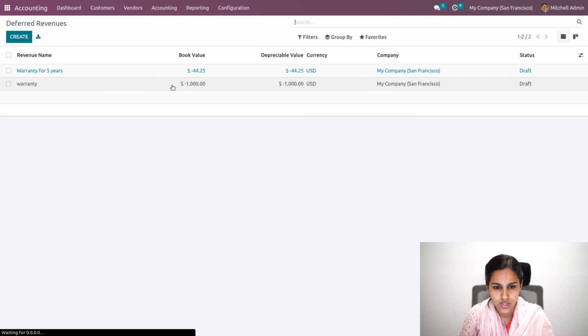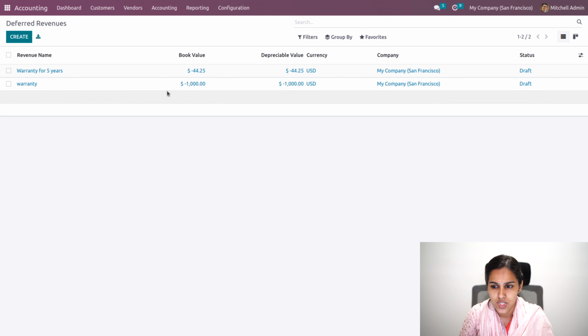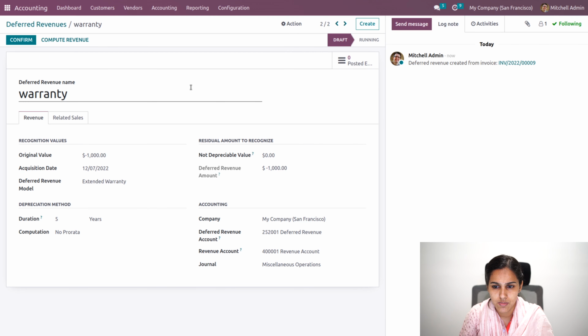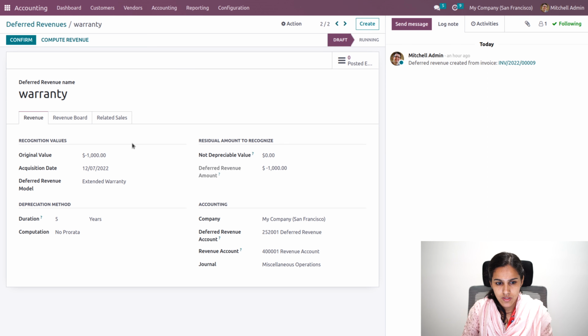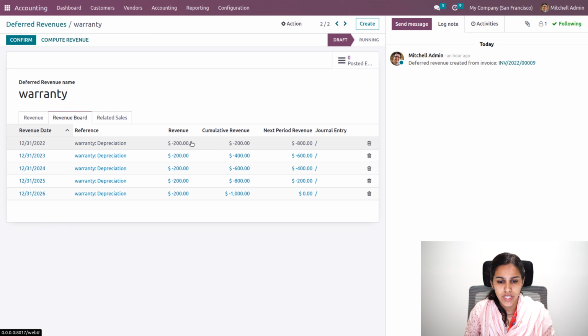So go to deferred revenue. You can see deferred revenue has been generated in the draft method. And so you can compute the revenue by clicking on the compute revenue option. So the revenue board has been updated over here. So this is how we generate the deferred revenue from an invoice.